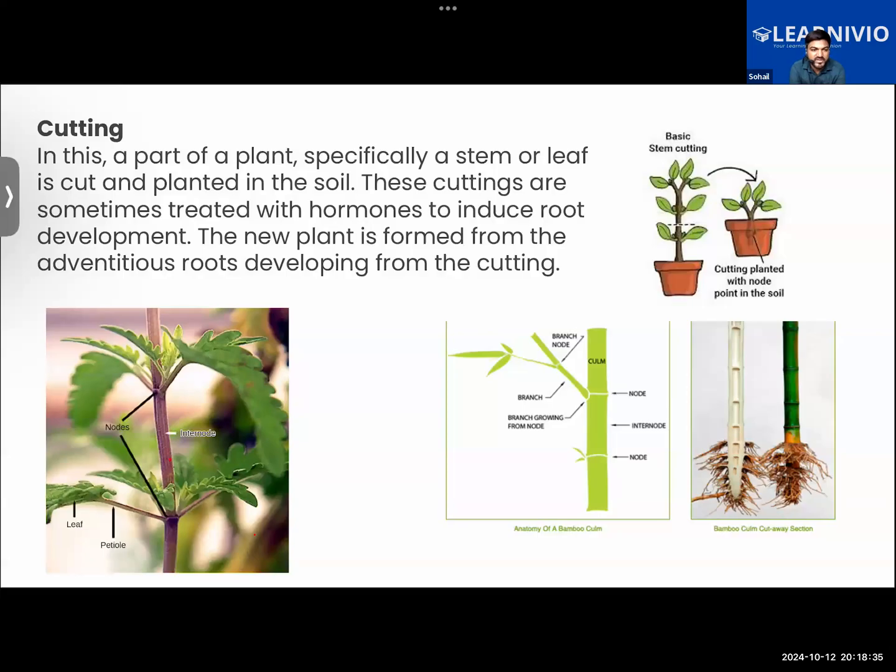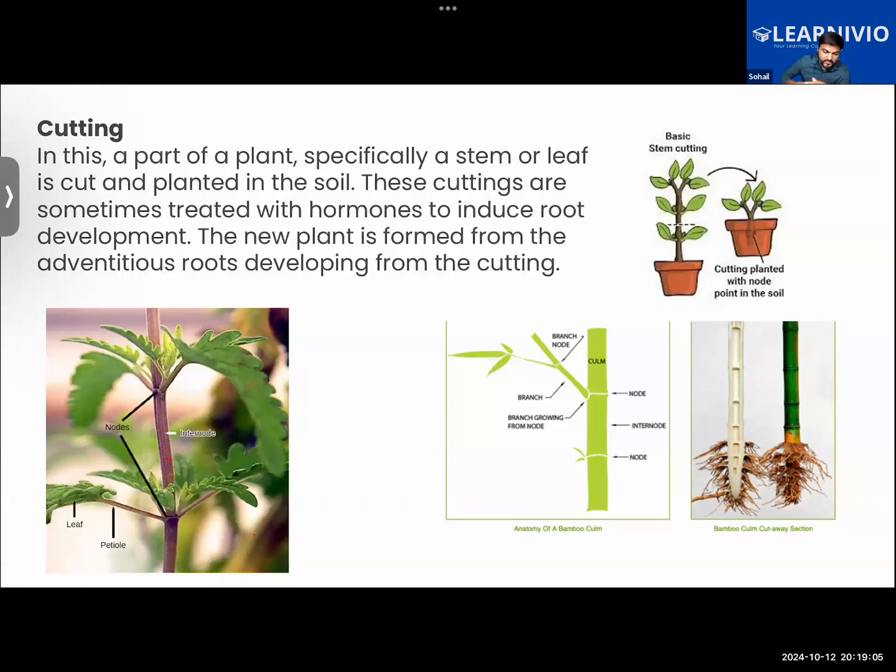I'm generally asking what is vegetative propagation. The vegetative propagation is classified into natural and artificial. That's a different thing. But in general, it's a type of asexual reproduction in which plants are grown from the different parts of the plant. Like it can be grown from the stem, from the leaves, and from the root.